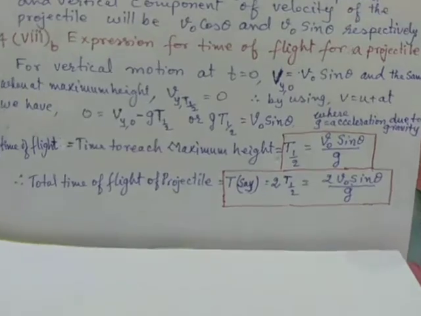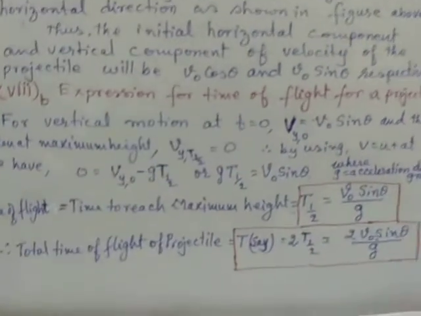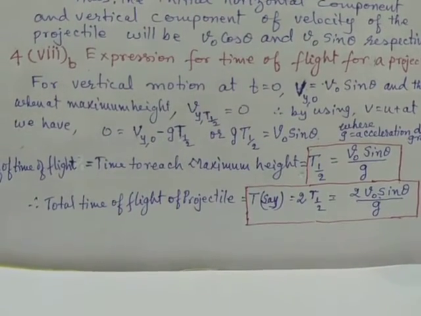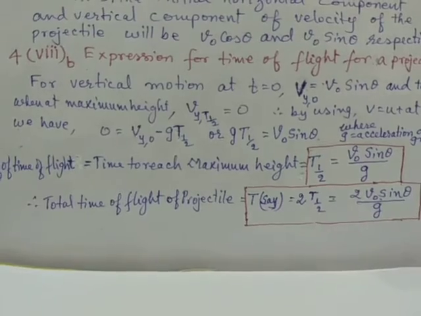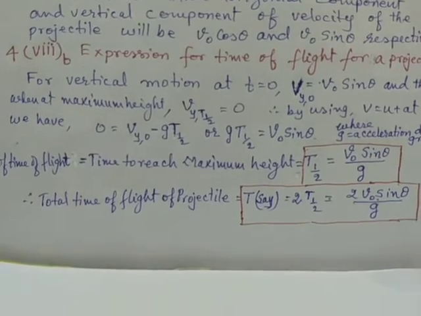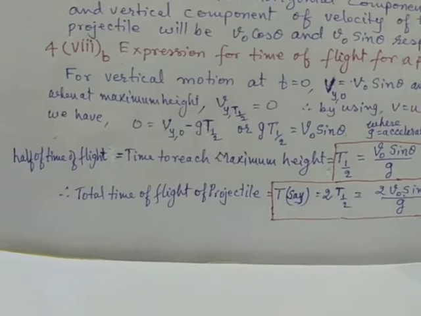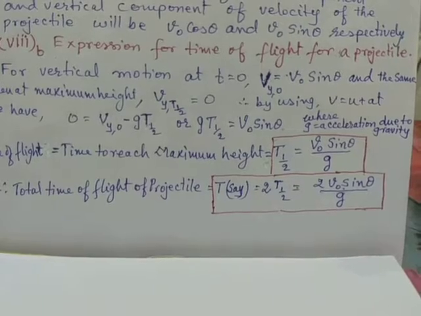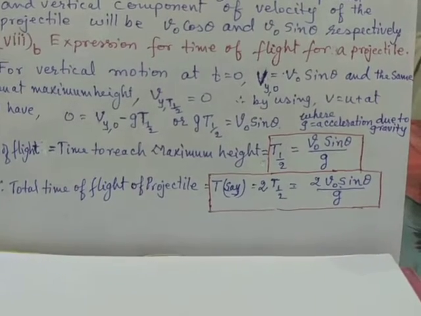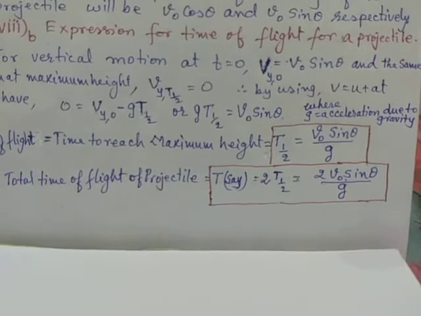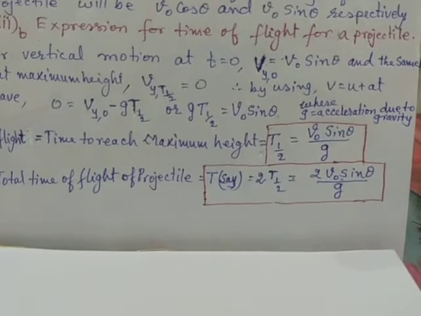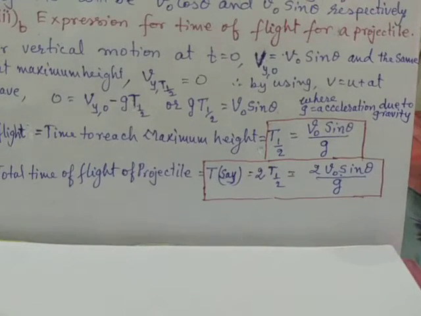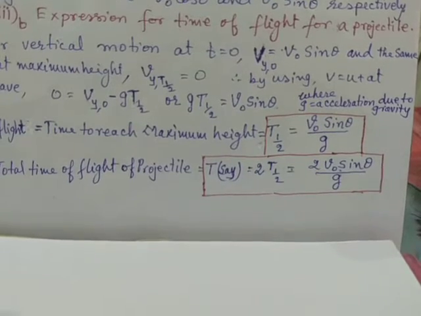So students, today we are going to find the expression for the time of flight of the projectile. You know, when the projectile reaches the top, the velocity in the vertical direction becomes 0. Therefore, using the relation v is equal to u plus at, we have 0 is equal to the velocity along the vertical direction at the time of projection, represented by vy,0, minus g t half. What does t half represent? It represents half of the time of flight of the projectile.